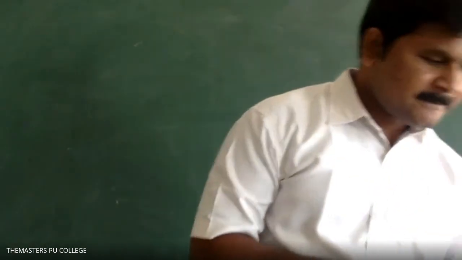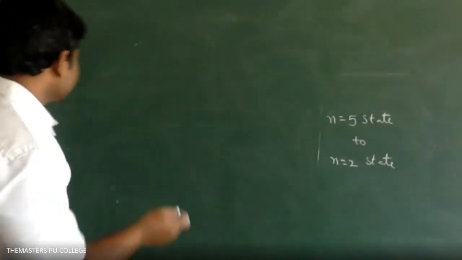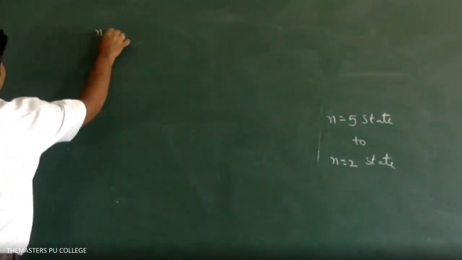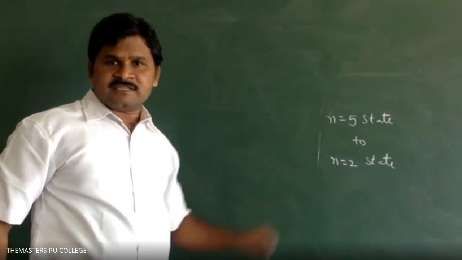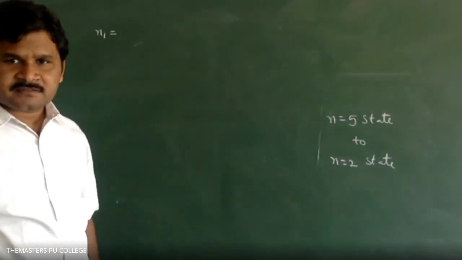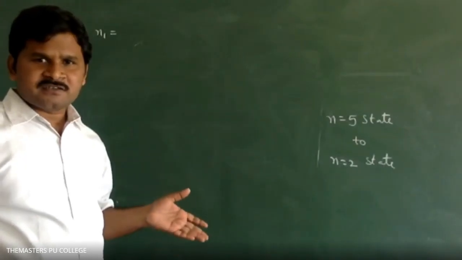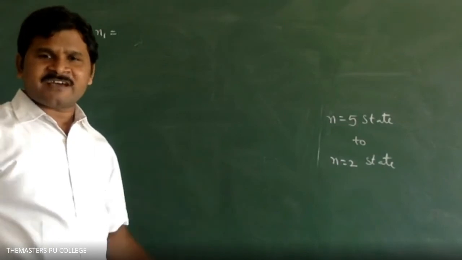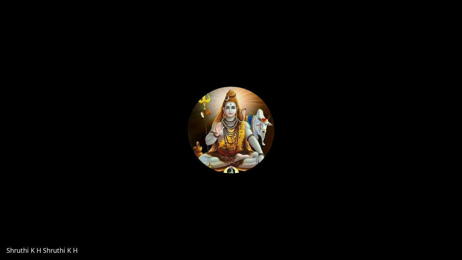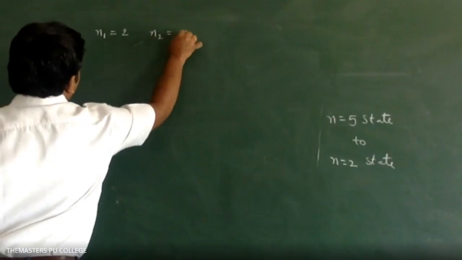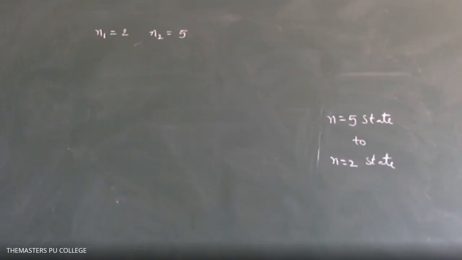Students, please listen. This I will solve. We are given two values in the question. n1 is equal to 2. You should not confuse: always the n1 value is less than the n2 value. n2 is equal to 5. So n1 is equal to 2, n2 is equal to 5.